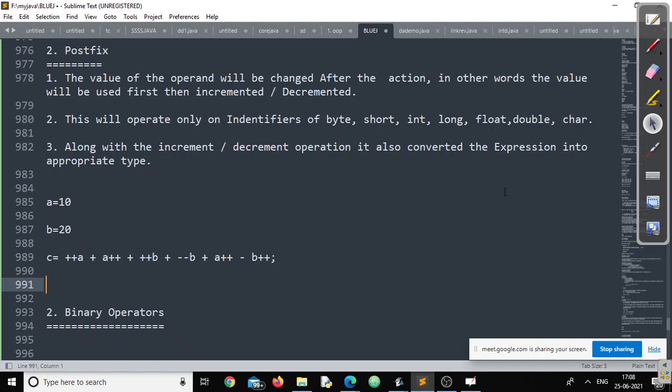Done, right? Umang, can you please guide me step by step? Umang, I'm audible, right? Yes, sir.